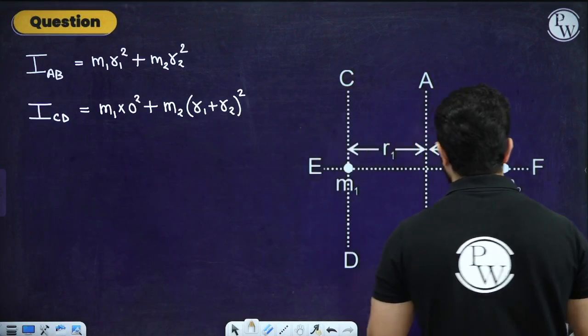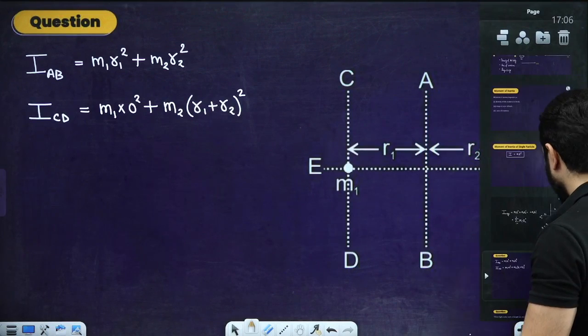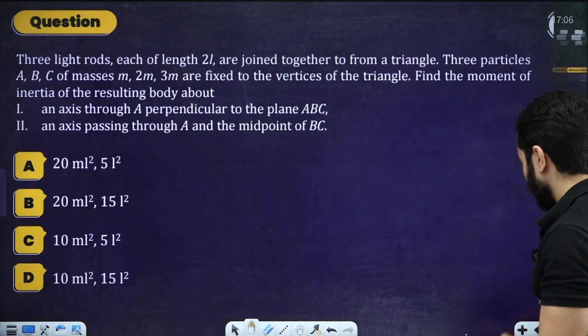So now you can also find out the moment of inertia about an axis passing through m2. You can do all of those things. Moving on to the next one.